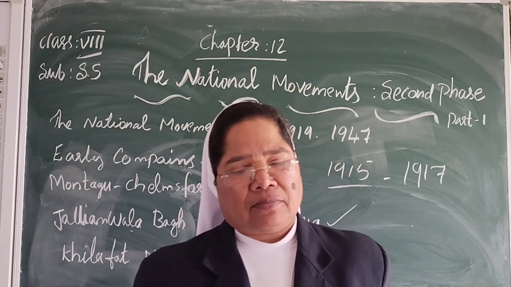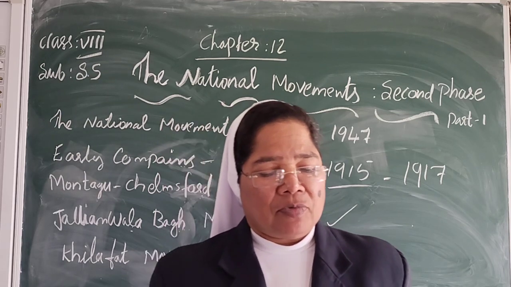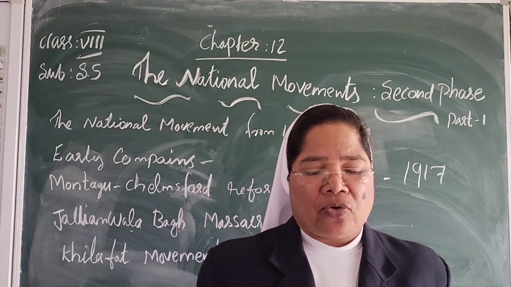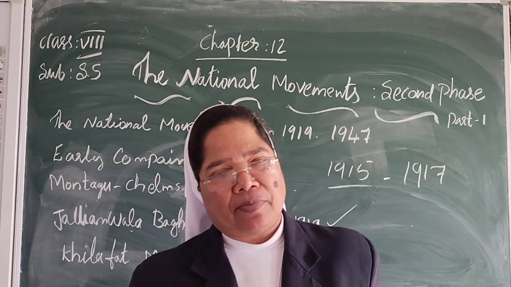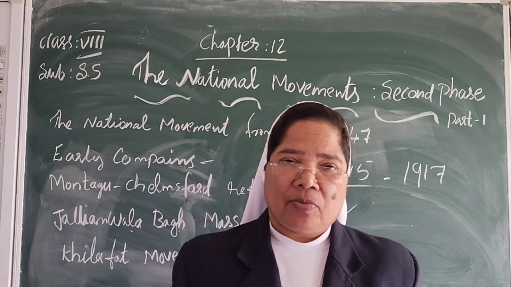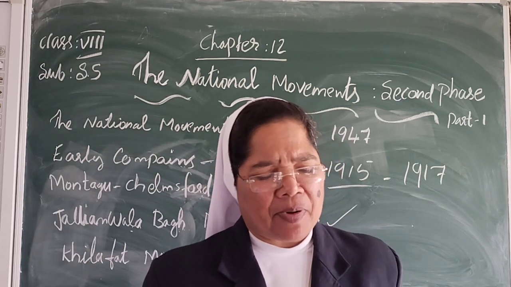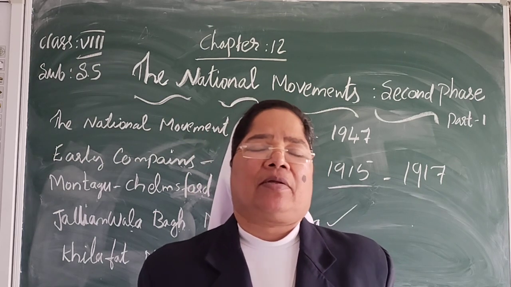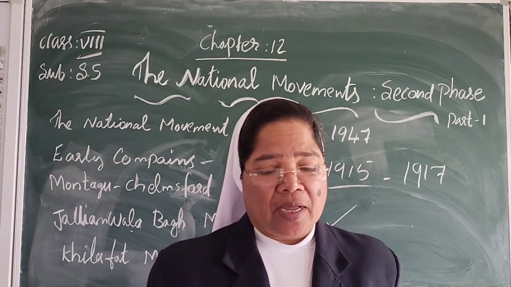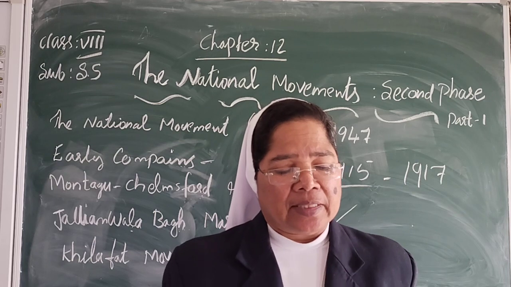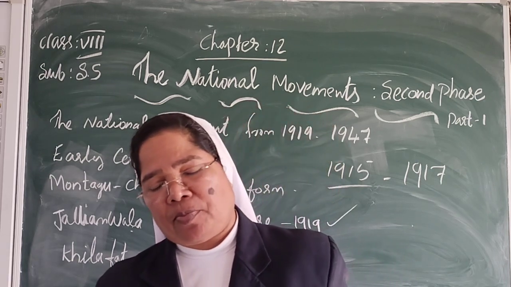Through this demand, Muslims were drawn into the national movement in large numbers. This movement became a part of the national movement. The Congress leaders joined the agitation and popularized it.